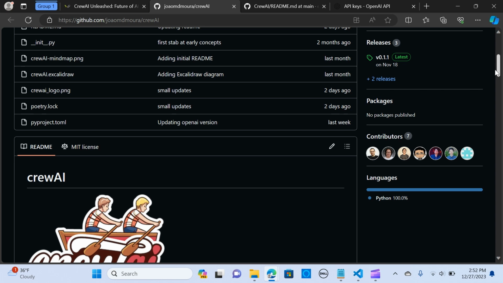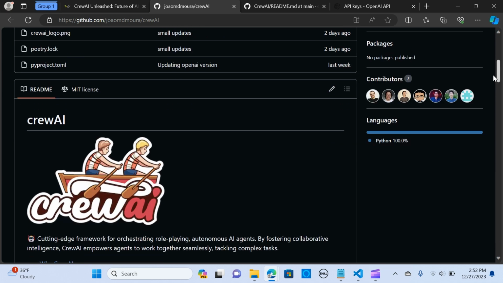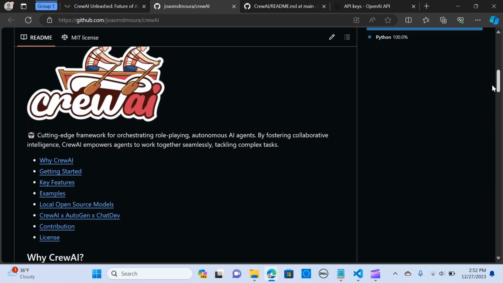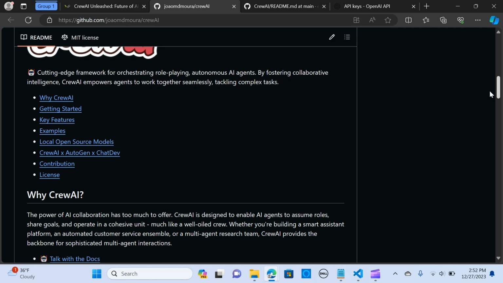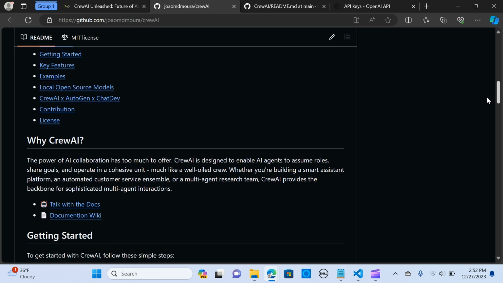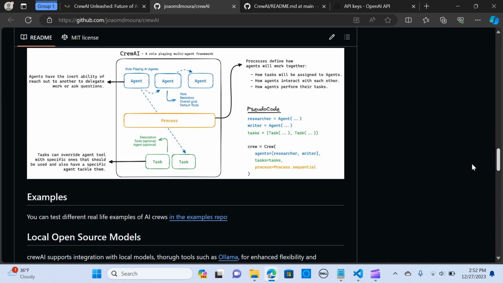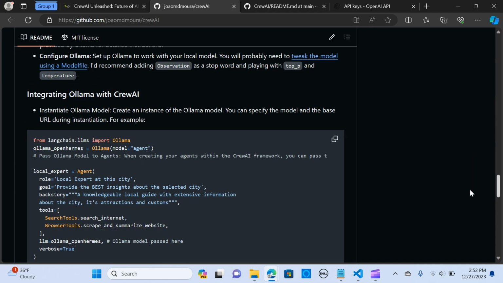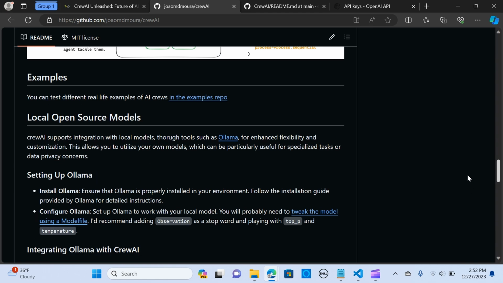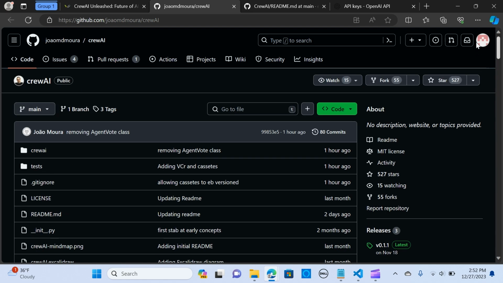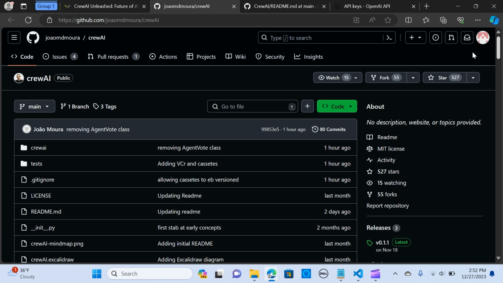In this video, we are going to look at yet a new and great agent framework called CrewAI. It seems to be a pretty new project, but still has some great potential and new functionalities. So I had a chance to look at the key features and some examples. In today's video, I'm going to take you through these key features and what makes it so unique from AutoGen. It is not really as established as AutoGen, but has some great features and potential. It is really easy to install.